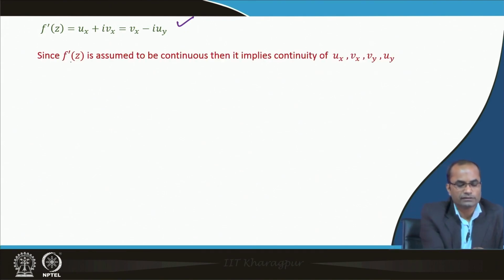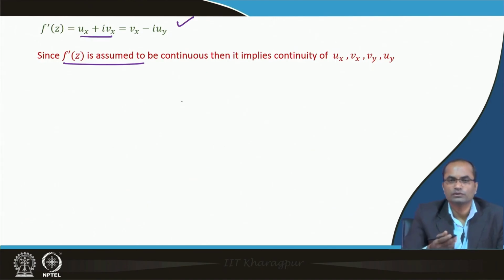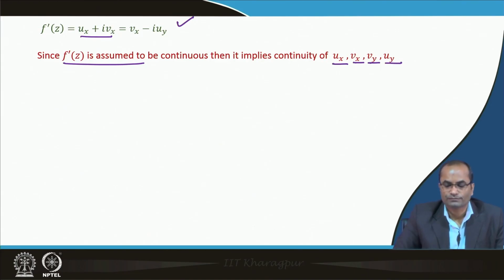Since f prime(z) is assumed to be continuous, the right hand side has to be continuous, or its components have to be continuous. That means ux, vx, vy and uy, all these partial derivatives must be continuous, because the left hand side, this f prime(z), is continuous.